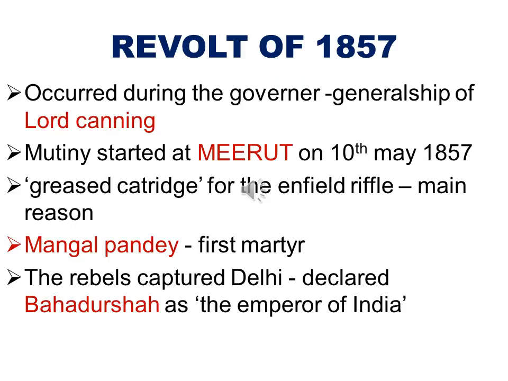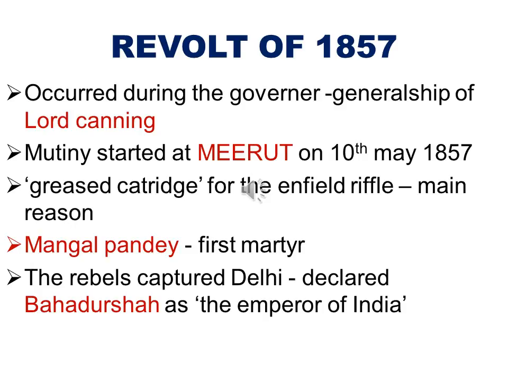Revolt of 1857 is an important landmark in the history of India, which occurred during the Governor Generalship of Lord Canning. The revolt of 1857 was a combination of political, economic, socio-religious and military causes. But the main reason for the revolt was the use of greased cartridge for the Enfield rifle. And Mangal Pandey, who killed 2 English soldiers, was the first martyr of revolt of 1857.